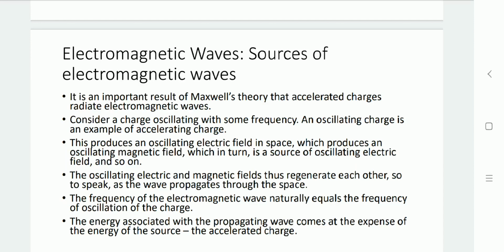For example, there is the sound wave. While we speak, this wave propagates through space carrying the oscillating electric and magnetic field. The frequency of the electromagnetic wave is equal to the frequency of oscillations of the charge that generates it. This electromagnetic wave can propagate by carrying the energy of the source, that is, an accelerated charge.